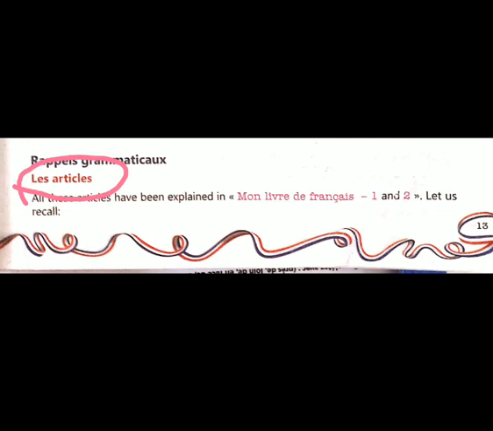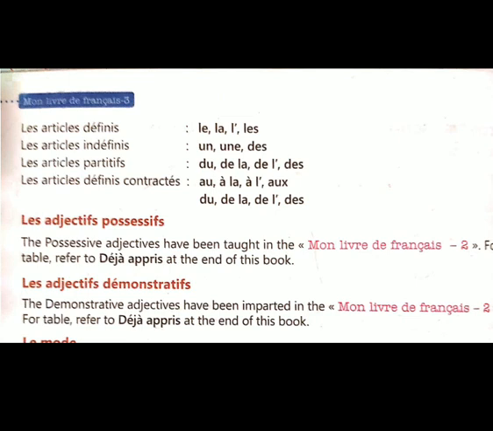Okay, the article. All these articles have been explained in Mon livre de français 1 and 2. They are saying we have only done this article, but let us recall. We will recall it today. So we have basically four types of articles. First article, the definite article. Definite article is the. The is your definite article.